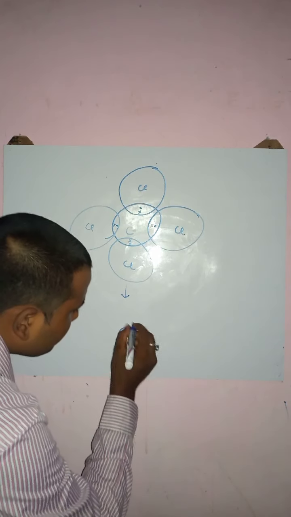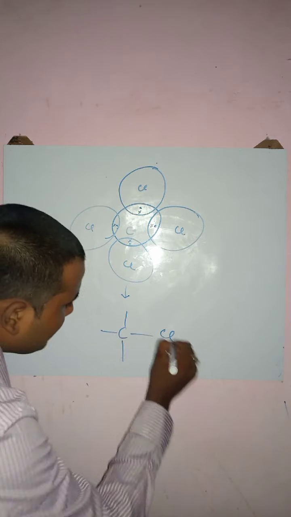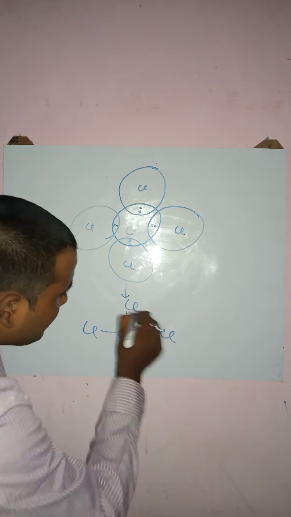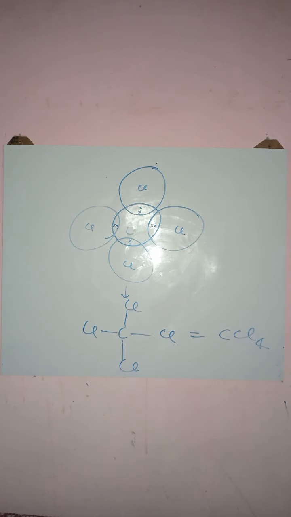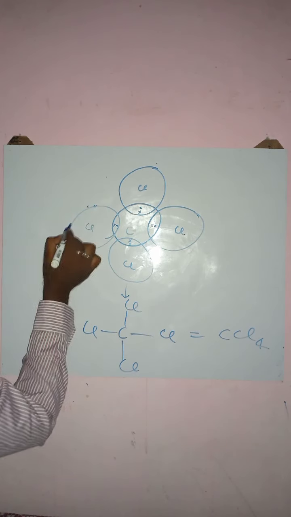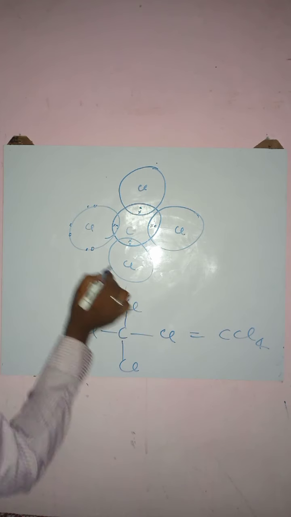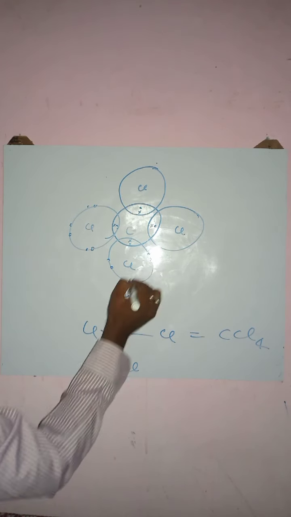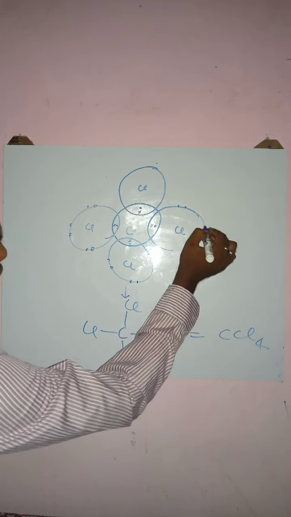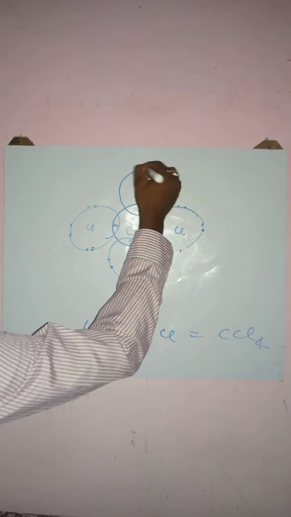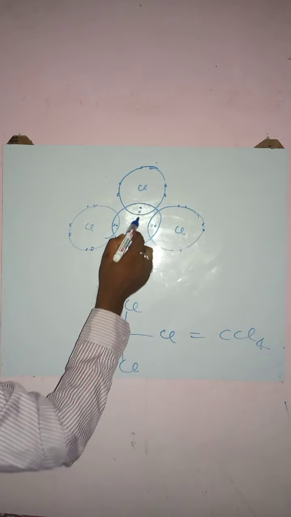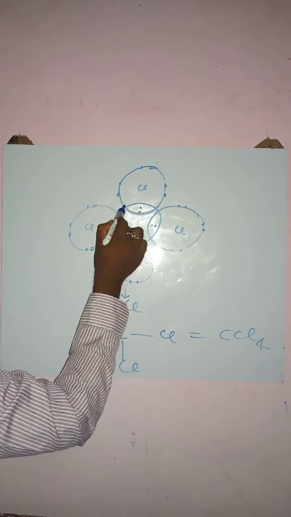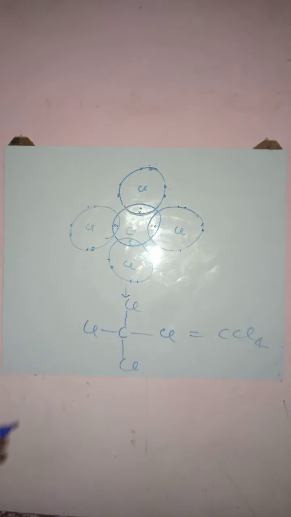In this way, with Cl, Cl, Cl and Cl, finally the carbon tetrachloride molecule forms. See, now how many electrons do we have in the valence shell of each atom? Let's see. After mutual sharing, after overlapping, how many electrons does this chlorine have? See, 2 electrons, 4, 6, 8: stable.